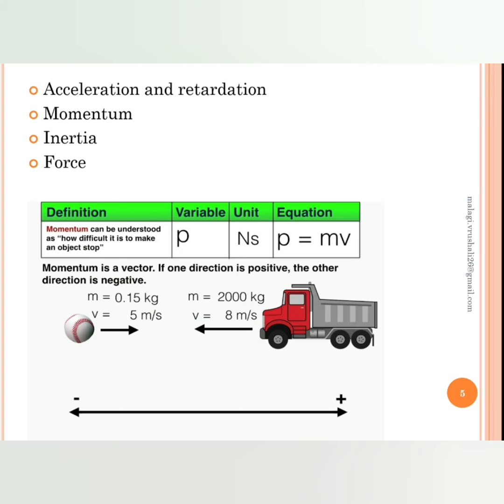How do we calculate momentum? Momentum is equal to mass into V, where V stands for velocity. So with what speed the particular object is traveling, and what is the mass of the object. So we can define momentum as the quantity of motion of a moving body, and it is denoted by the letter P.